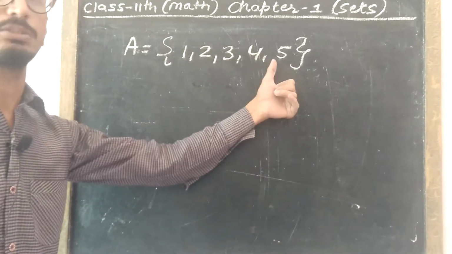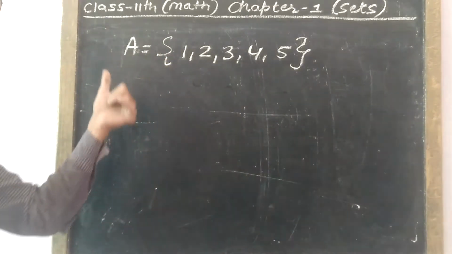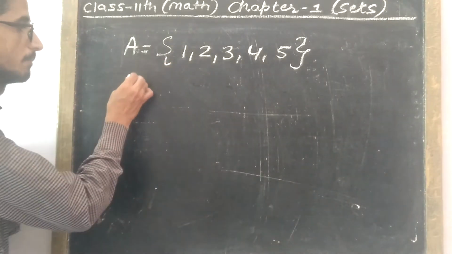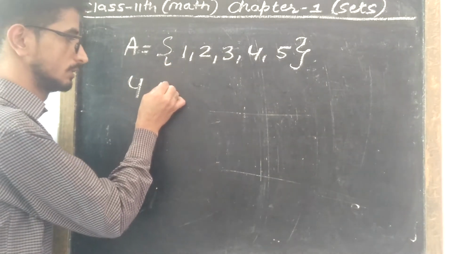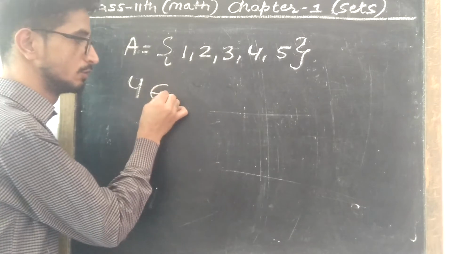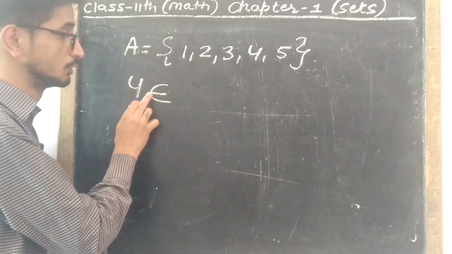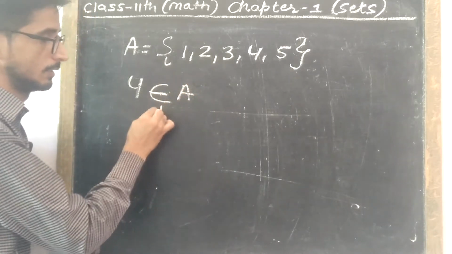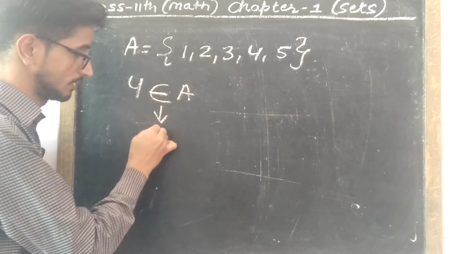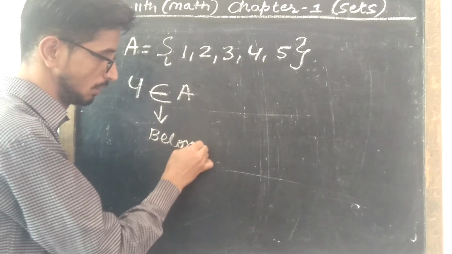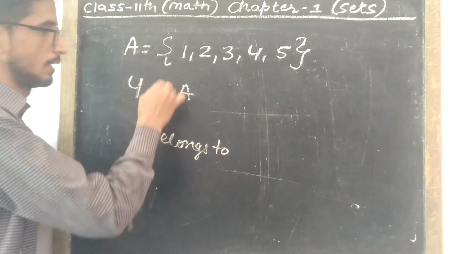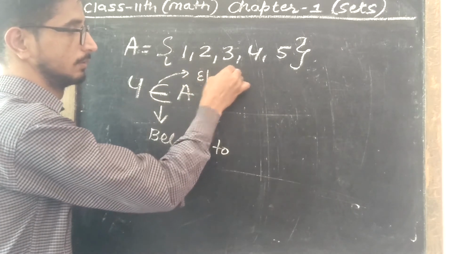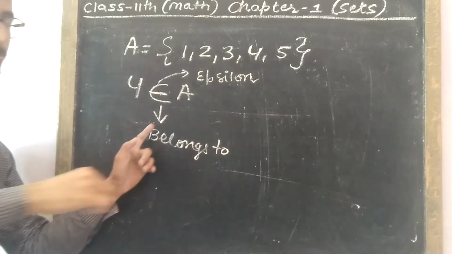All these 5 elements belong to set A. So if I have to represent that 4 belongs to set A, I will use this symbol, which is used to show that 4 belongs to set A. This is read as belongs to, and this is epsilon, right?